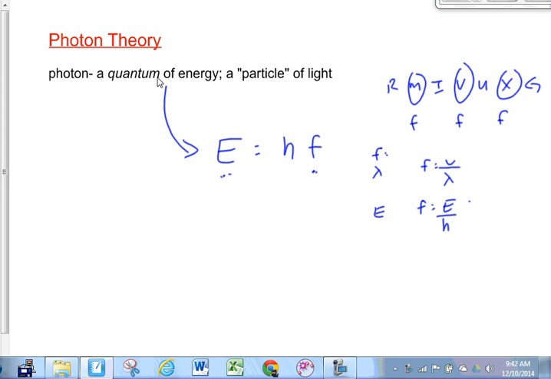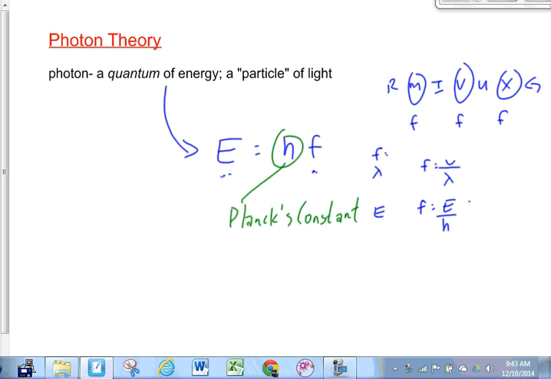What does h stand for, though? It's a constant that we call Planck's constant. This guy named Max Planck better be given some credit, at least here. Einstein came up with this idea of photon theory, the particle of light. But Planck was the first guy to really come up with the idea of bundles of energy, the idea of discrete energy levels. The first guy to really introduce quantum theory.